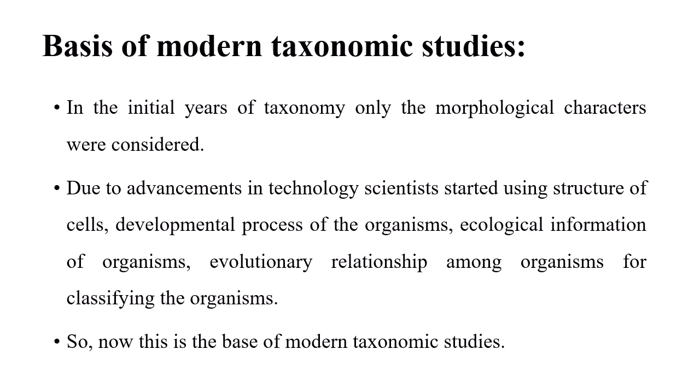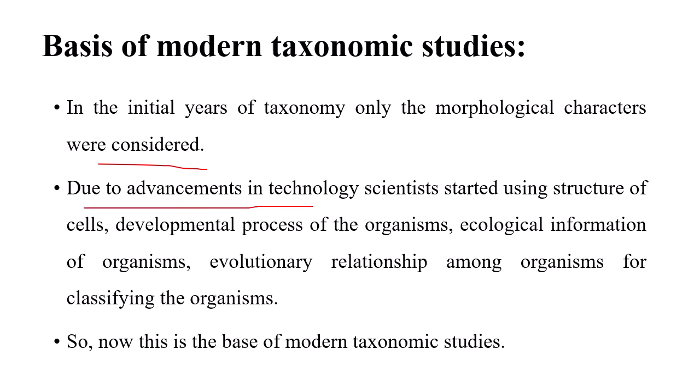Next, the basis of modern taxonomic study. In the initial years, in taxonomy only the morphological characters were considered.